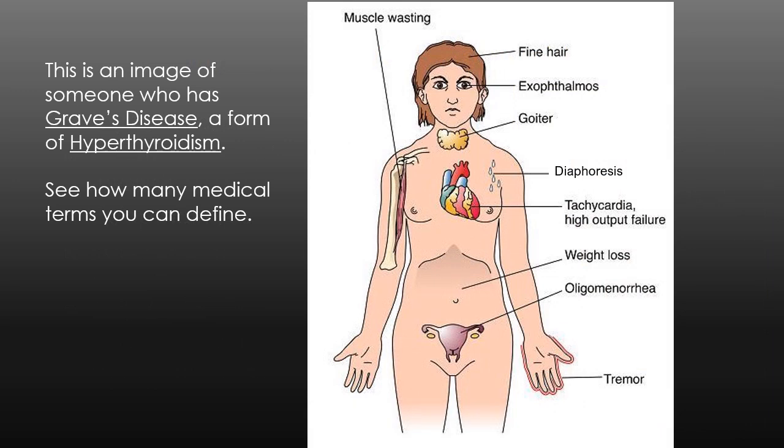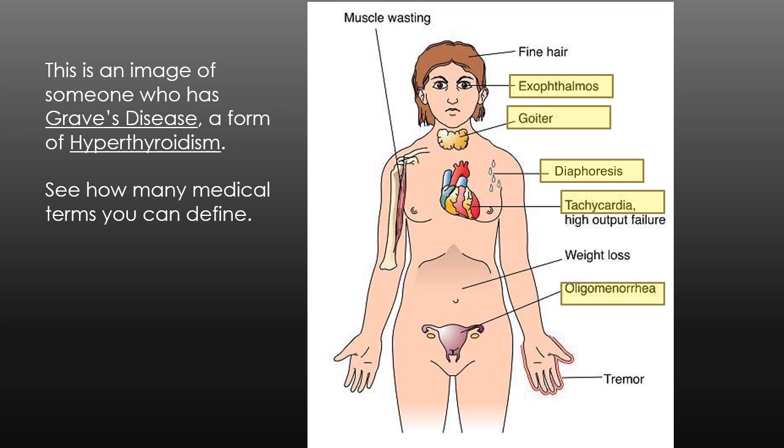This is an image of someone who has Graves' disease, which is a form of hyperthyroidism. Metabolism is going really fast, and we can see here some of the clinical manifestations. And many of them are already in medical terminology, like exophthalmos, goiter, we just gave that, diaphoresis, if you remember that from the topic of skin, dermatology, medical terminology, that's excessive sweating. Tachycardia, that is from the cardiology topic, a fast heartbeat.